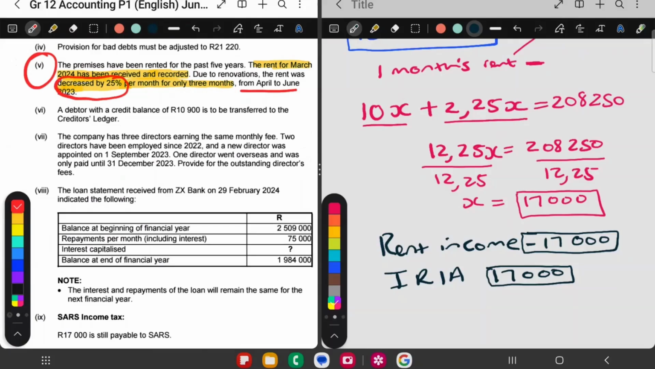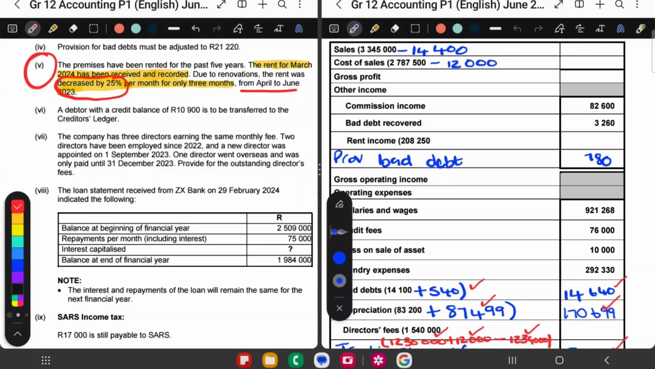So let's go to our income statement and put these amounts in. Here under rent income, I'm going to take away 17,000 and I get that total to be 191,250.